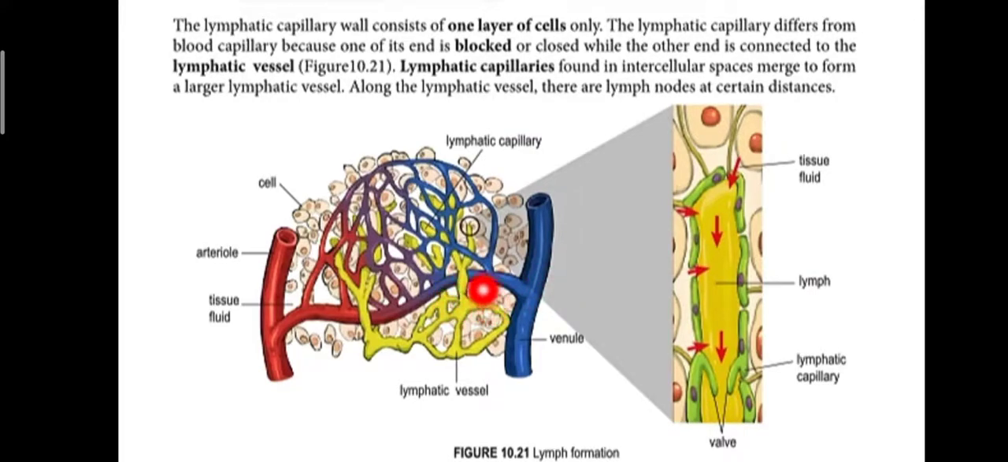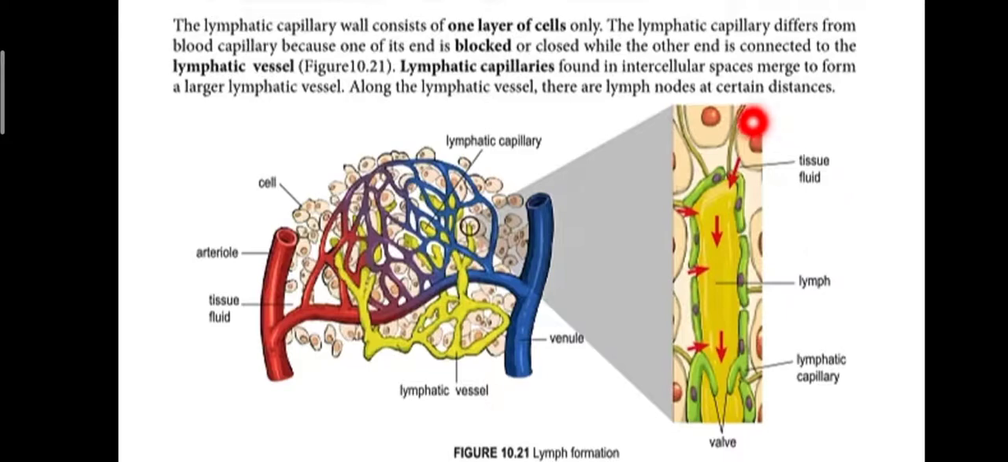So kalau kita tengok yang yellow ini, this is lymphatic capillary, yang di antara itu blood capillary. Okay, so this is arteriole. This is capillary, blood capillary. This is venule. So di antara blood capillary itu ada lymphatic capillary. Dan lymphatic capillary itu dia adalah close end. Maksudnya dia punya hujung itu close. And then dia connected to lymphatic vessel yang lebih besar lah. Okay, lymphatic vessel. Along the lymphatic vessel there are lymph nodes at certain distance.